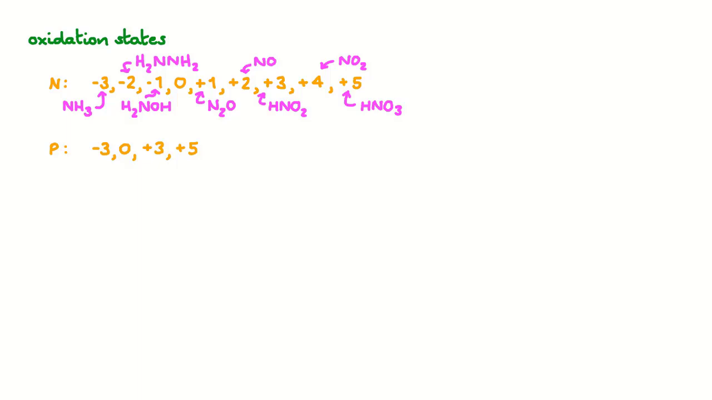Now, phosphorus. Phosphorus can exhibit oxidation states of -1 or -2, but the most common oxidation states are -3, 0, +3 and +5. We can see the -3 oxidation state in calcium phosphide, where we see the P3- ion. And we typically see the positive oxidation states when phosphorus is bonded to halides or oxygen.